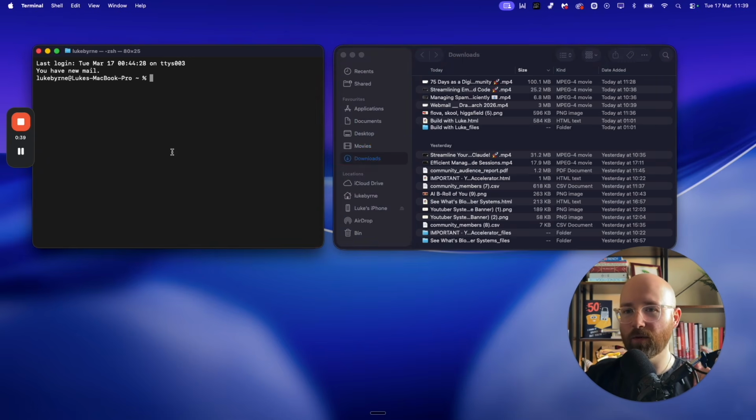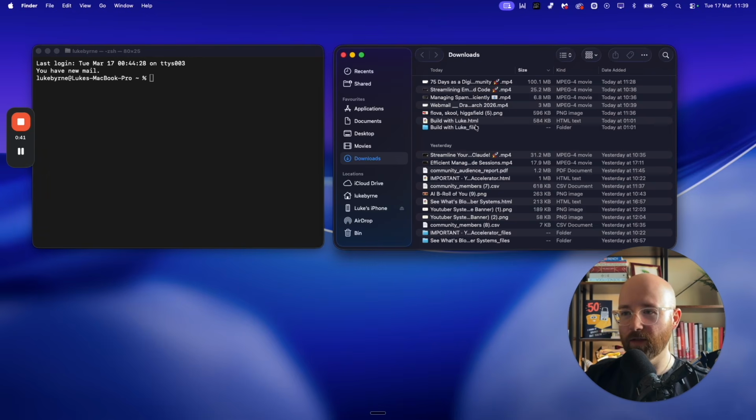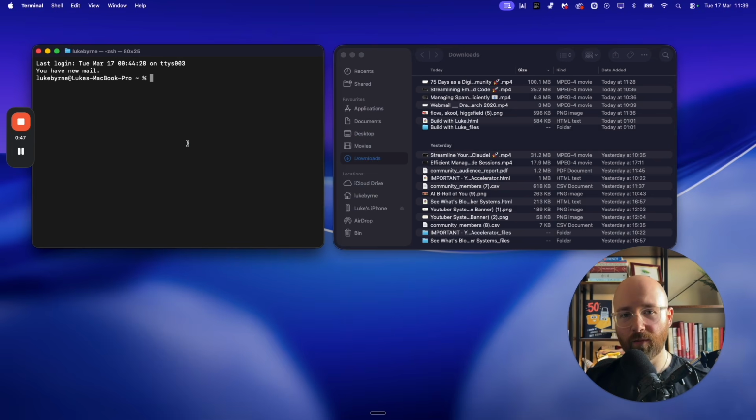Anyway, so we have terminal here on the left, and we have the finder on the right hand side, so folders. Now, inside of here, terminal, you'll get PowerShell for Windows. For Mac, it's called terminal, and you'll also get Linux as well. Linux and Mac are basically the same. PowerShell is slightly different. Just ask AI, but it's the exact same principles.